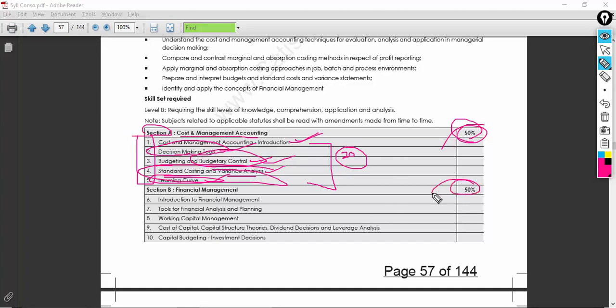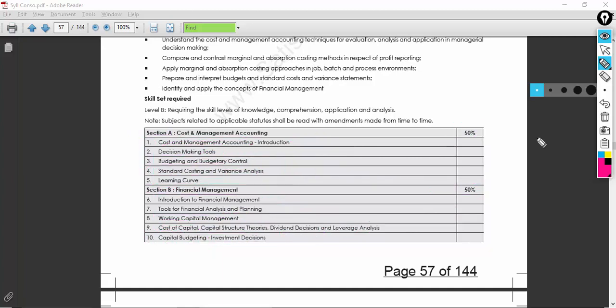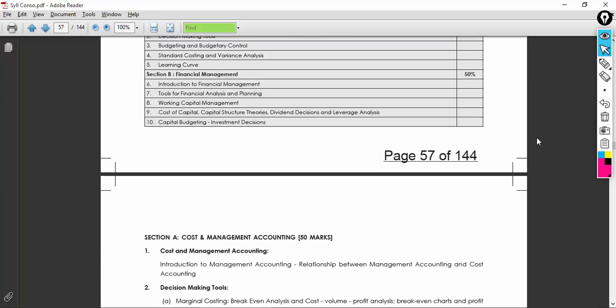And in case you come to the other 50 marks of financial management, Section B, you have the introduction to financial management, you have tools for financial analysis and planning. You also have working capital management, very important for the day-to-day running of the business. You also have the cost of capital, cost structure theories, dividend decision, and the leverage analysis, again an important topic. With that, you also have the investment decisions, that is capital budgeting. So you have very interesting topics in this entire subject, I would like to say.